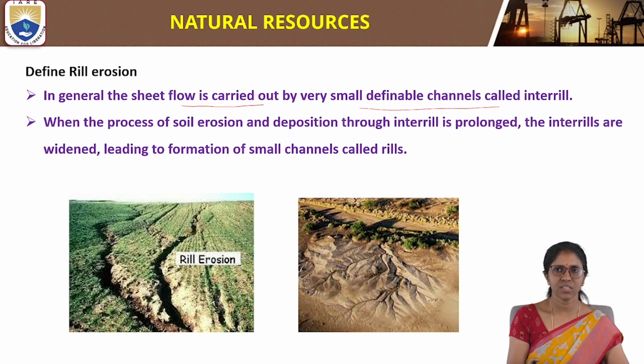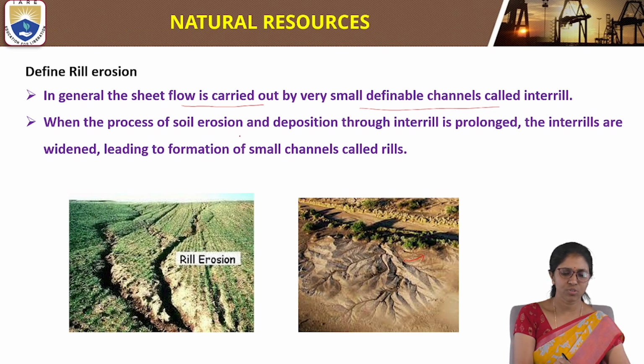So when sheets take place, thin layers of soil are lost by raindrops, carried out by very small definable channels called interrills.